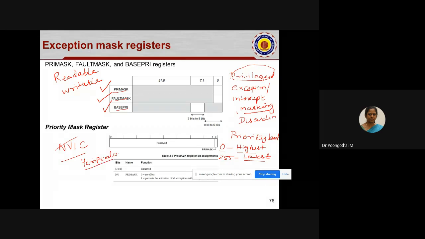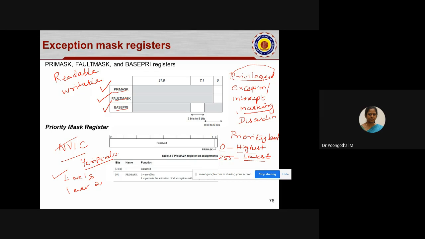For example, if exceptions with level 1 and level 2 priorities occur at the same time, the exception with level 1 priority will be serviced first. It's very similar to your 8051 interrupt structure.